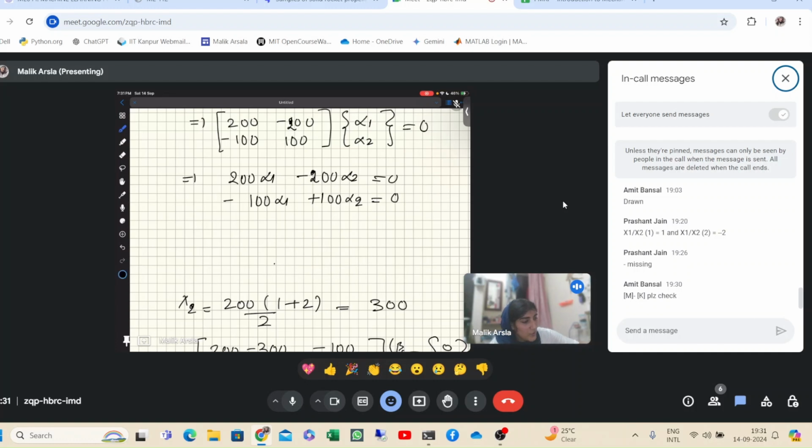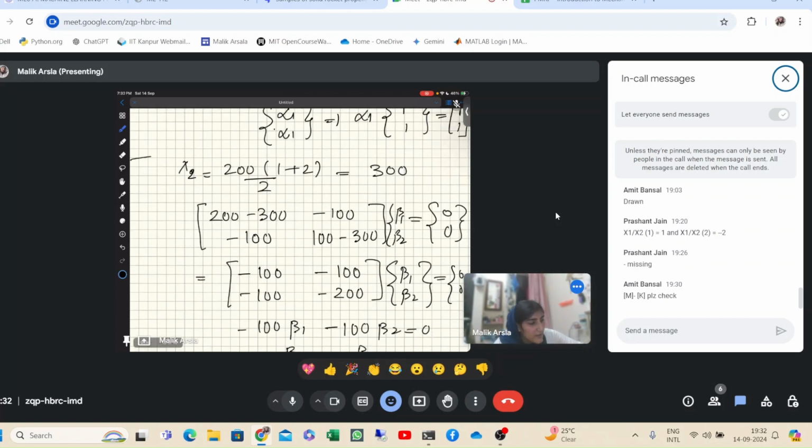So corresponding to it, it will come alpha 1 equal to alpha 2 from both the equations. So you can substitute alpha 1 instead of alpha 2. So alpha 1 will come out, it will be 1 1, and you can put alpha equal to anything. So it will be 1 1. Okay, for simplification I put alpha equal to 1 only.